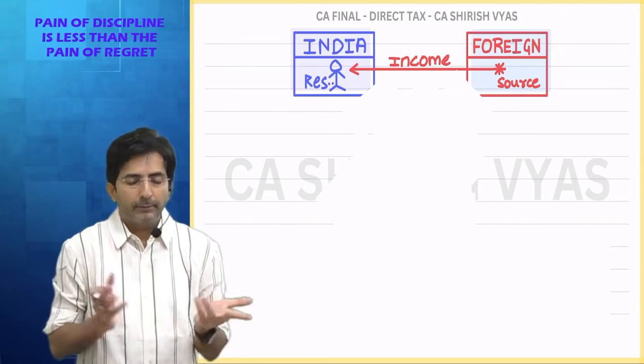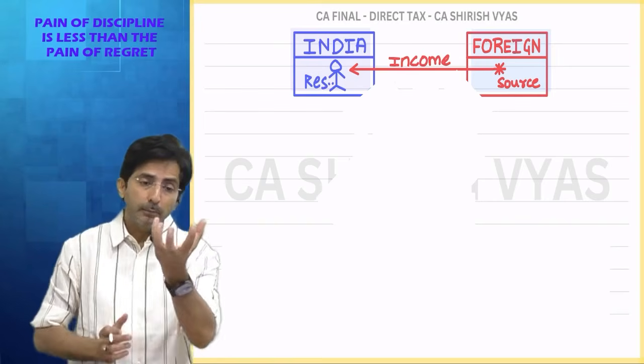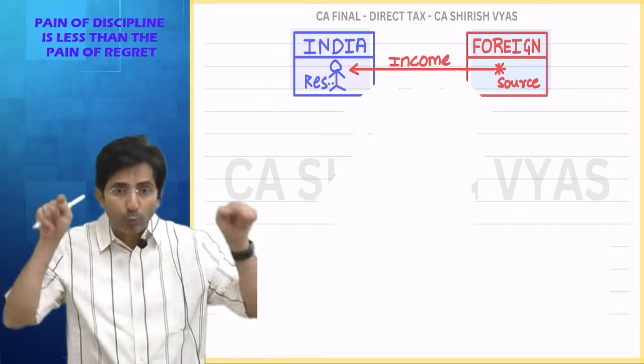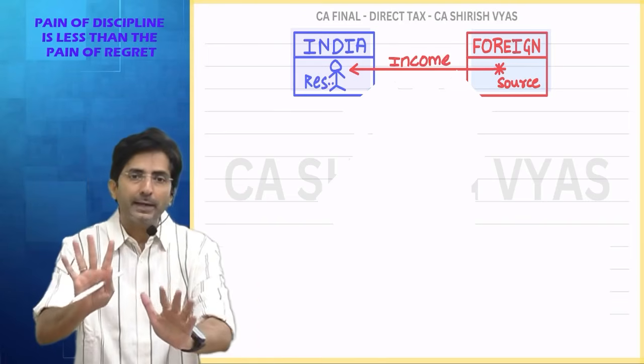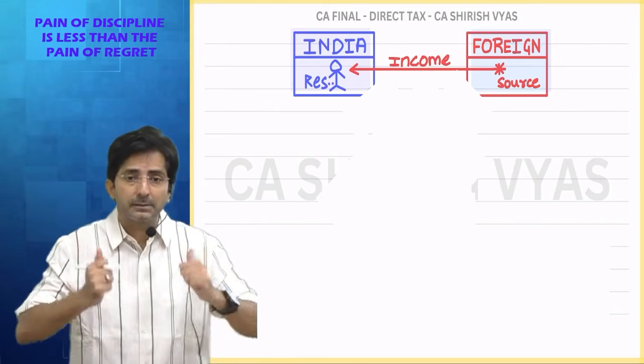See, everyone will agree that no one can tolerate double taxation. See, income is only single, but on that one income, if you have to pay the tax twice, no one can tolerate. So there is a solution for that. But first tell me, when does double taxation arise?